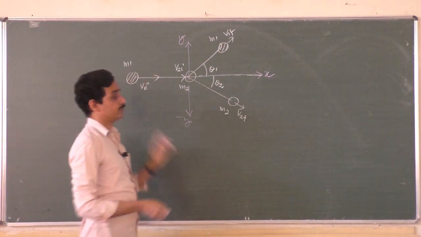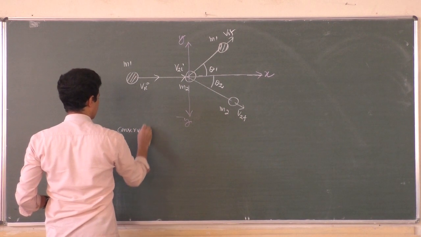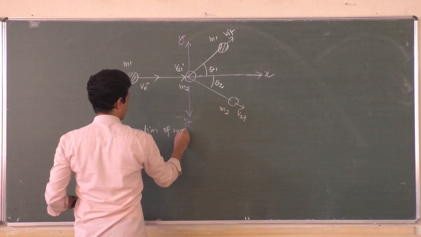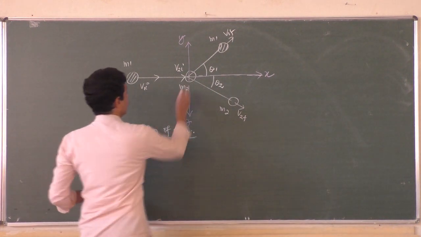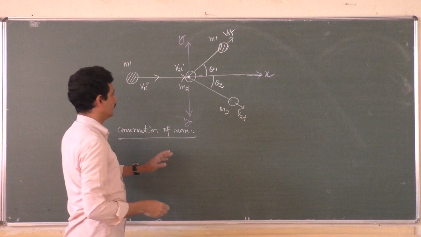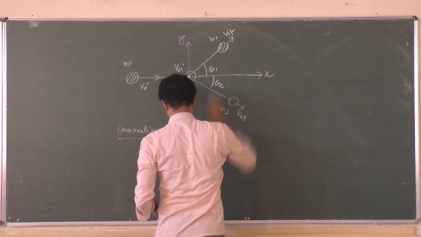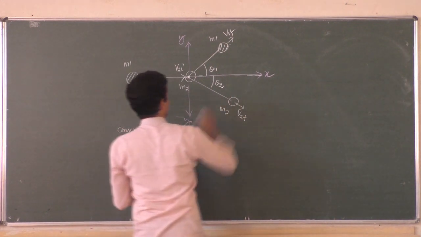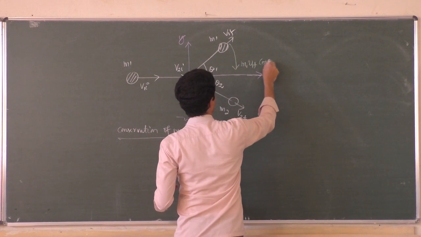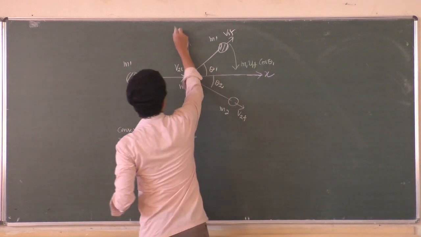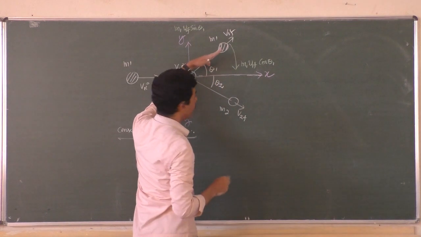If the objects deviate their directions, then the conservation of momentum formula can be written like this. Of course, it is not a derivation, I am just guiding you how to write it. If momentum is conserved, of course it should be conserved, how do you write it? Now, the momentum of this particle along this direction, let me use colored chalk. Momentum of this particle along this direction, what is that? m1 v1f cos theta 1. What is the momentum of this particle here? m1 v1f sin theta 1. Am I right? Split this momentum. Momentum is a vector quantity.